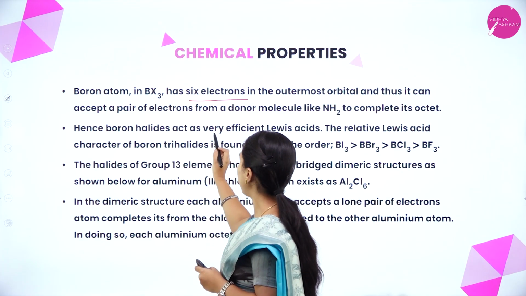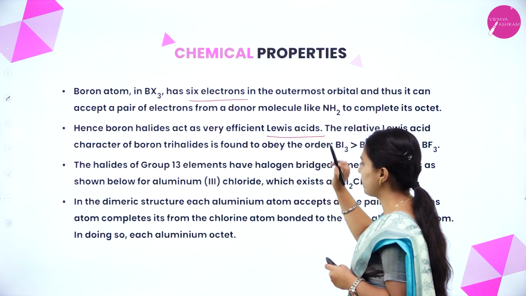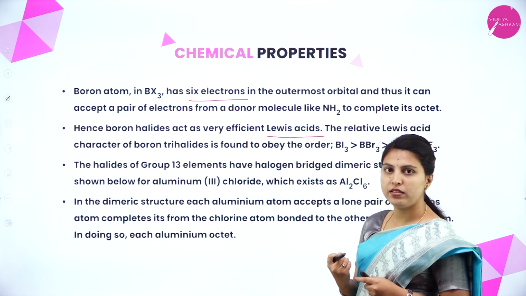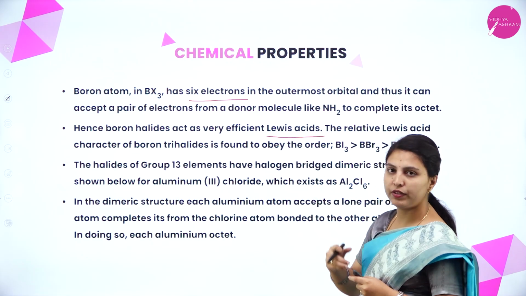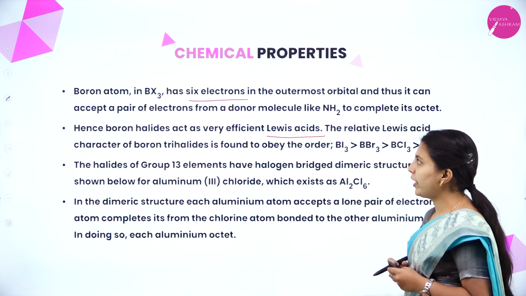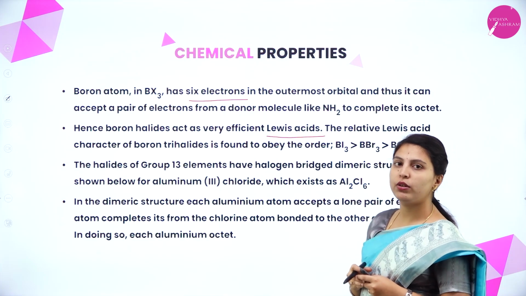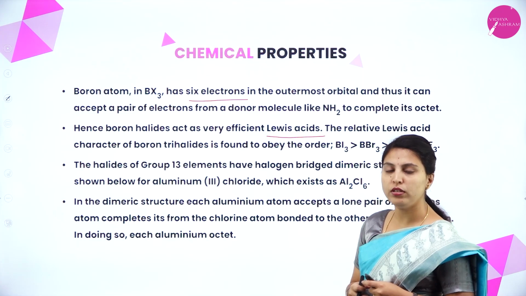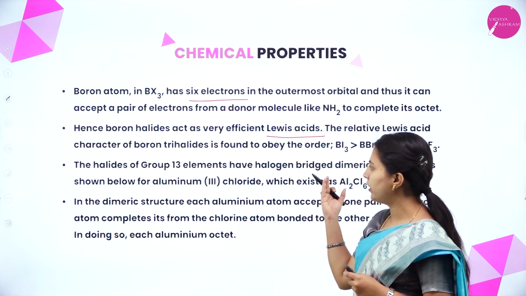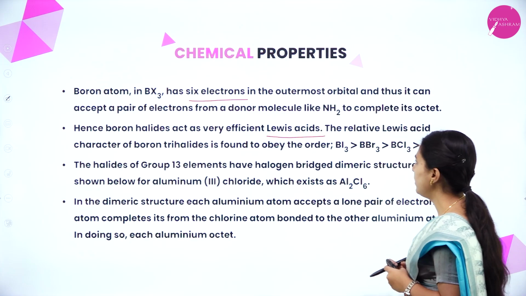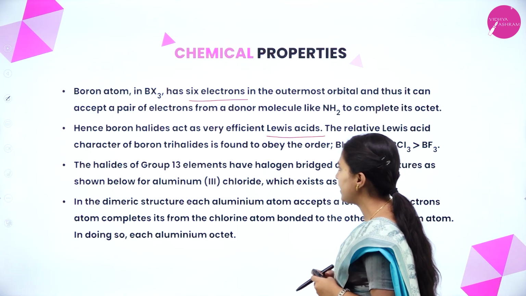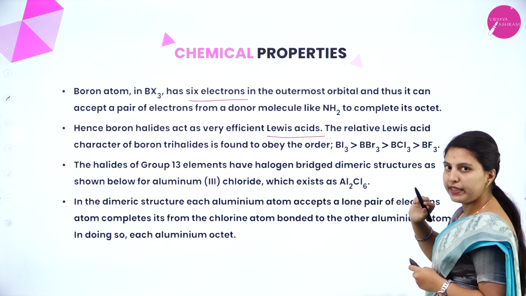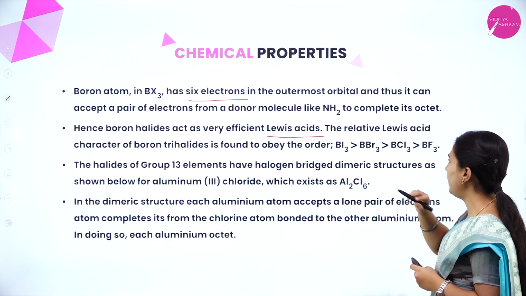Hence, boron halides act as very efficient Lewis acids. Once again, I am repeating, Lewis acids are electron acceptors. How will boron halides be electron acceptors? Boron trihalides have only 6 electrons in the outermost shell, and are able to accept one pair of electrons from the donor atom. By that, they are efficient Lewis acids. The relative Lewis acid character of boron trihalides is found to obey the order BI3 > BBr3 > BCl3 > BF3.